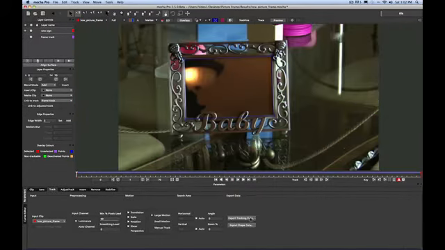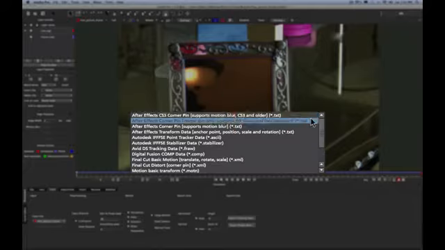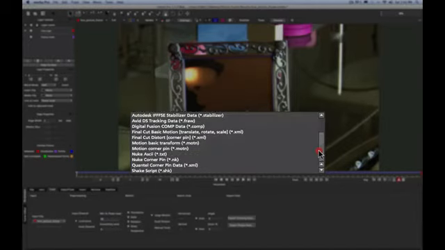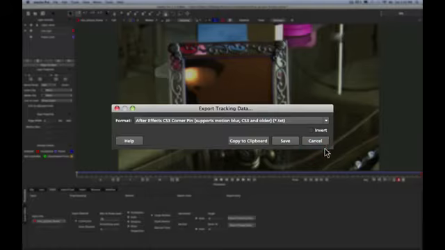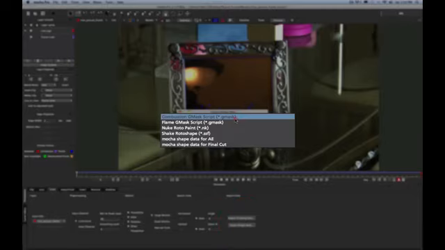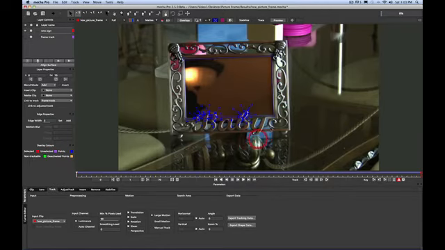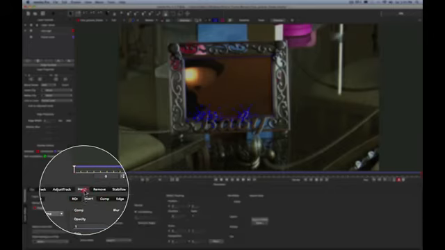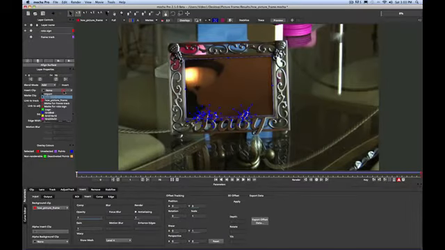Mocha Pro has the same exact export features that Mocha has. You can export the tracking data to export the corner pin data, or select the layer and export the shape data to a variety of different systems to get the roto data out. All Imagineer products now export to Mocha Shape plugin format for After Effects and Final Cut and include bundled plugins for those systems. Rather than export our data out, I'm going to focus on the Insert tab to actually finish the shot in Mocha Pro.